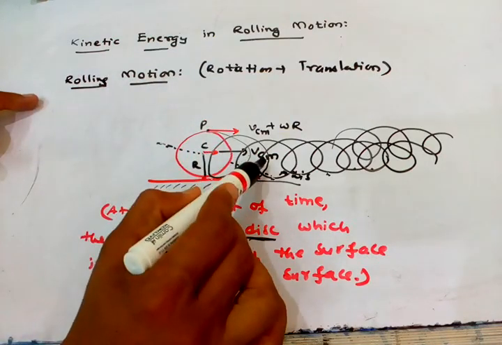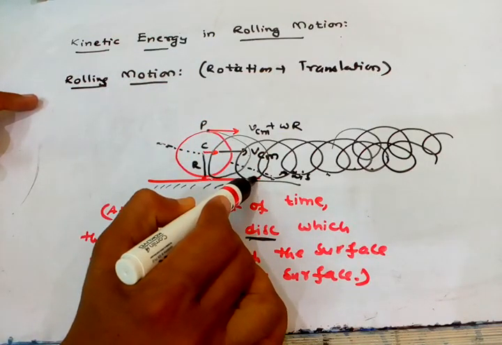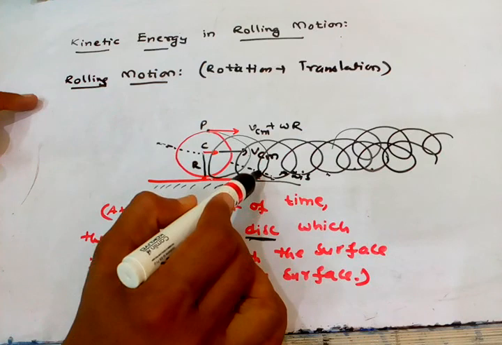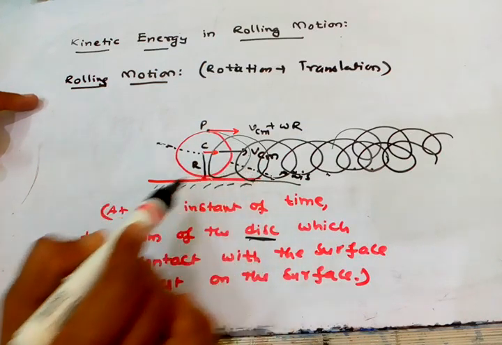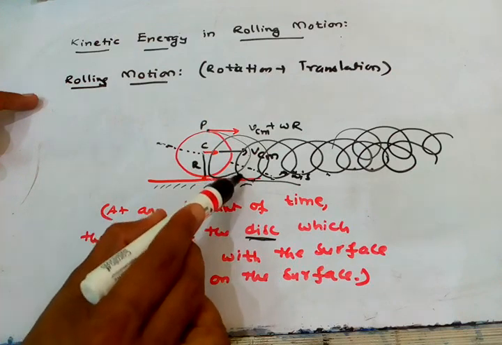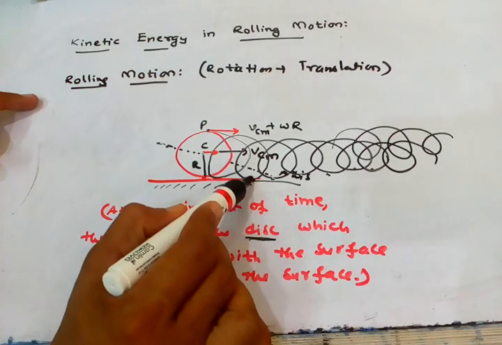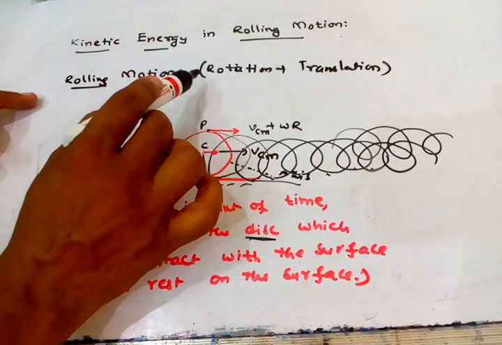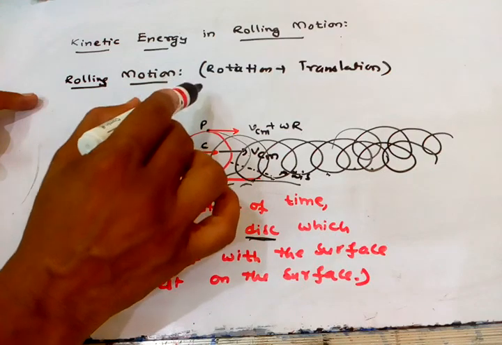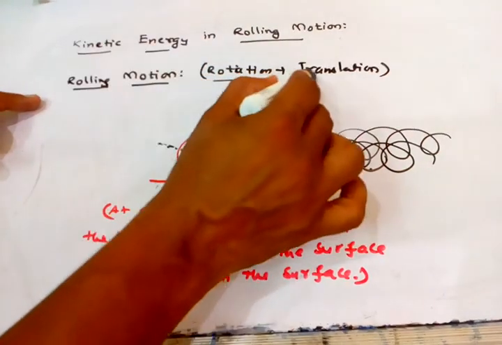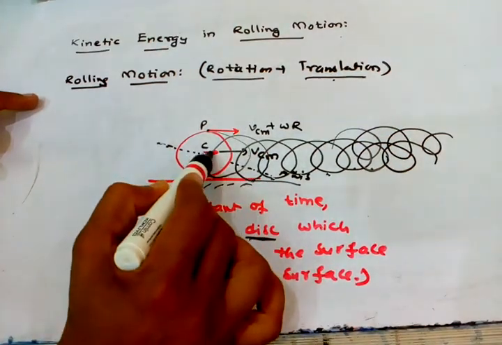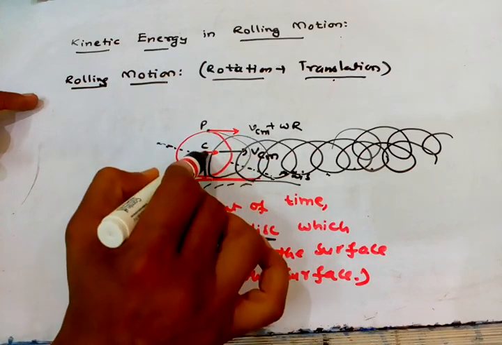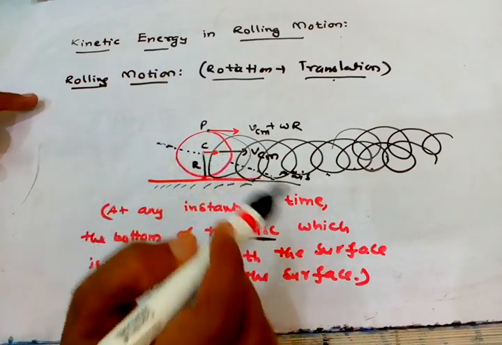If slipping is there, it won't touch the surface. So we always have to say rolling motion without slipping. It means if slipping is there, it won't touch the ground. So at any instant of time, the bottom of the disc should be in contact with the surface. At that point, the disc is at rest. So rolling motion is not general motion. It has to include rotational motion and translational motion. Translational motion carries the center of mass, and the disk is rotating about the center of mass axis. This is the rolling motion.